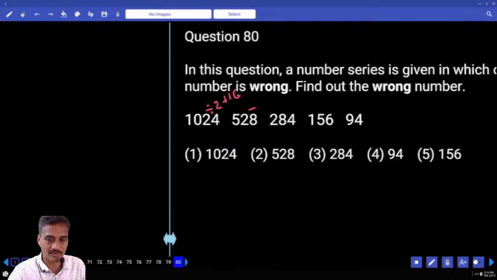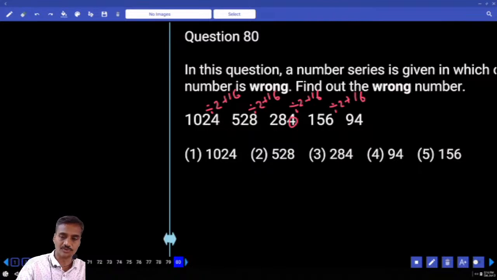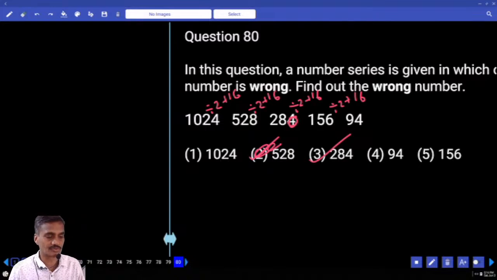Now 528 divided by 2, how much is that? 264 plus 16, 280. Now 280 divided by 2, 140 plus 16, 156. And 156 divided by 2, 78 plus 16, 94. What is the wrong number? 284 is the wrong number, 280 is the correct number. Now choice 3, question number 80.